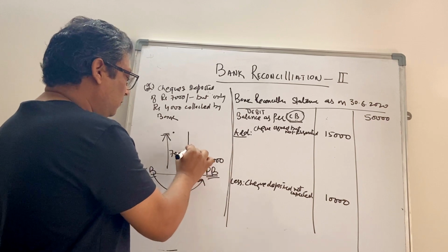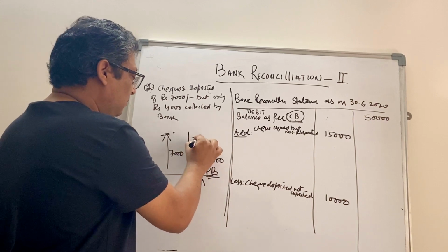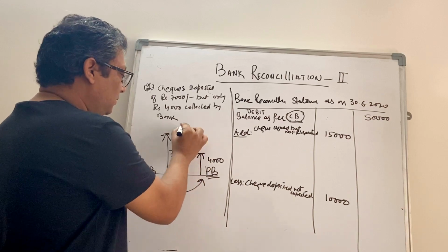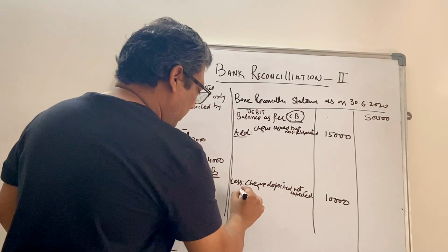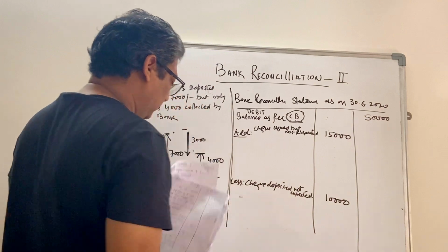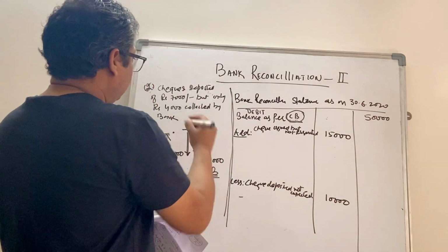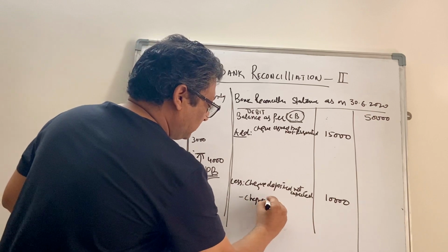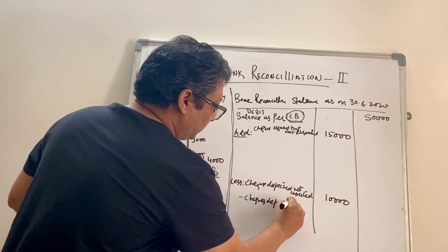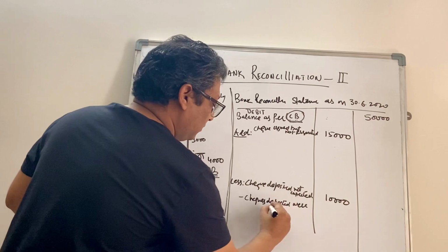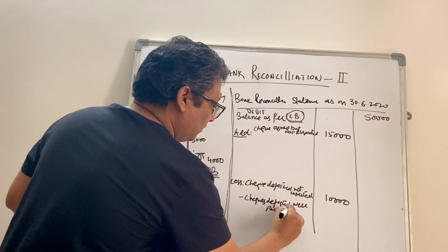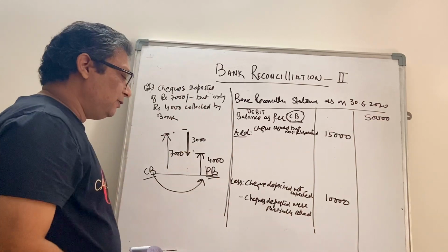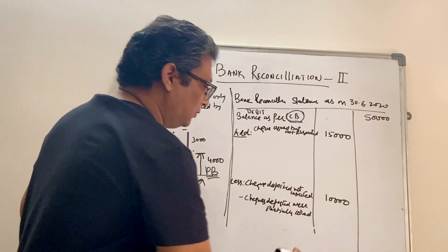So how will we do it? We'll reduce it by 3,000. The arrow is going down, which means a negative sign. So under less, we'll say: checks deposited were partially collected, or you can say check deposited of rupees 7,000 but collected only 4,000.